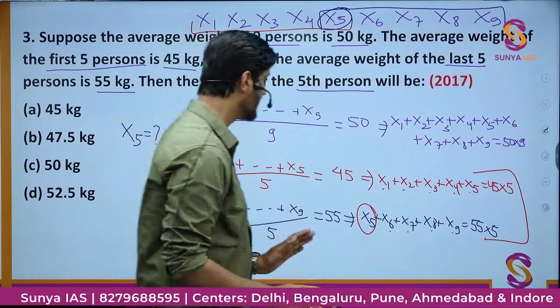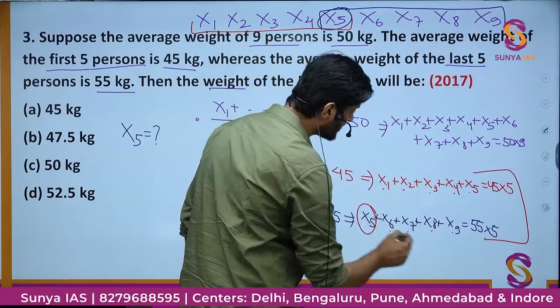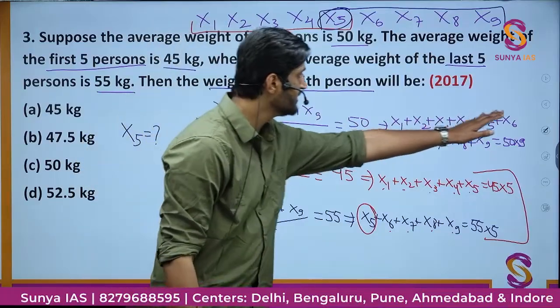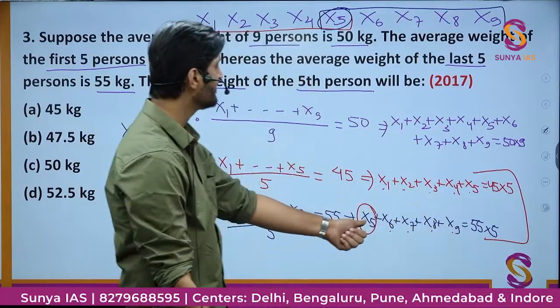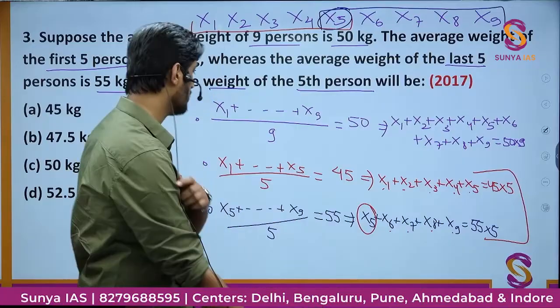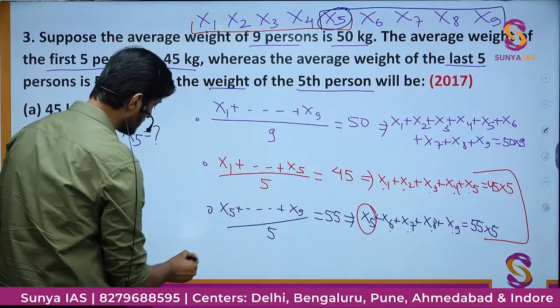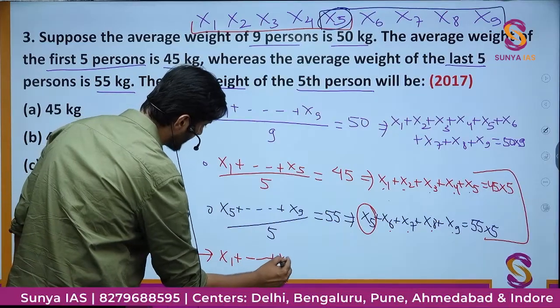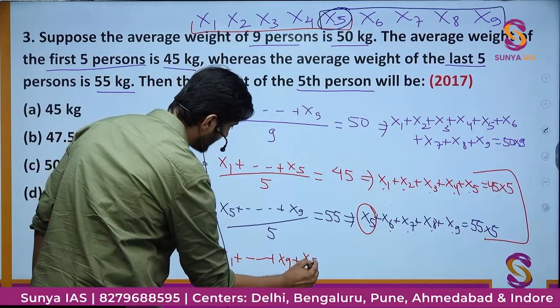So the basic idea is, if I add up both of these equations, I will have these 9 terms already included, but I will have one more x5 in it also. So if I add up these two equations, I will have all the terms from x1 to x9, but then I will have one x5 also.